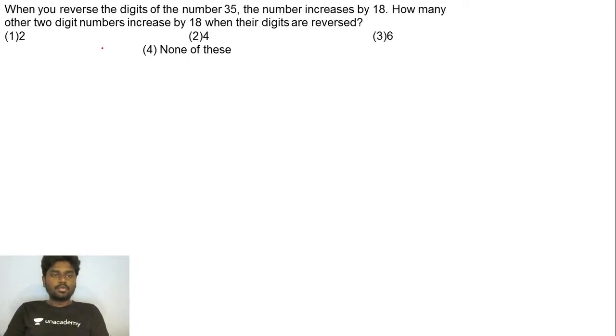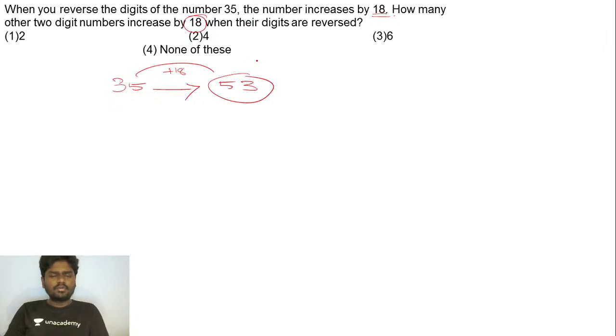So if you see here, when you reverse the digits of the number 35, you'll be getting 53. They have clearly said the number increases by 18, right? So from 35, if you add 18, you'll be getting 53. Like in this way, you need to find how many two-digit numbers increase by 18 when their digits are reversed.